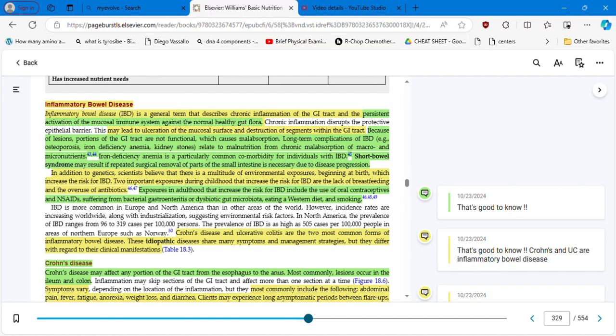Okay, in addition to genetics, scientists believe that there is a multitude of environmental exposures, beginning at birth, which increase the risk for IBD. Two important exposures during childhood that increase the risk for IBD are the lack of breastfeeding and the overuse of antibiotics.